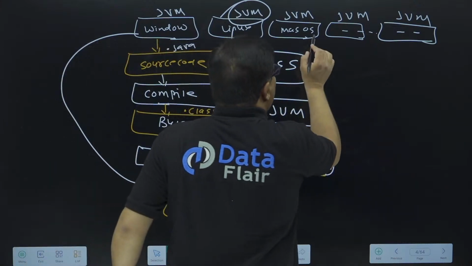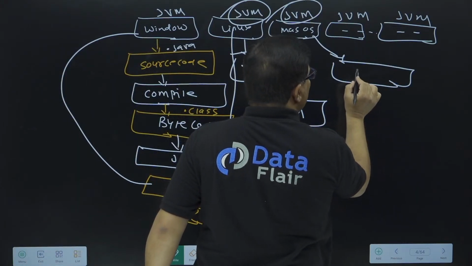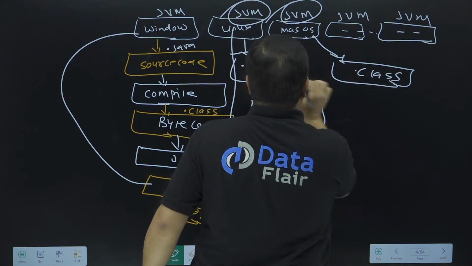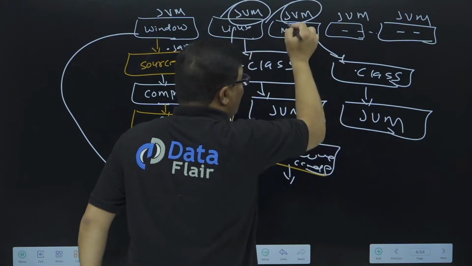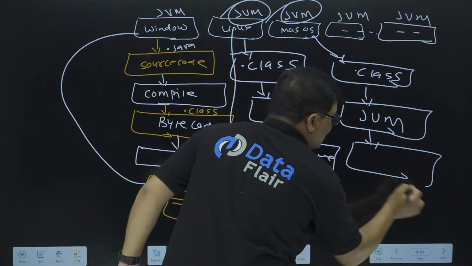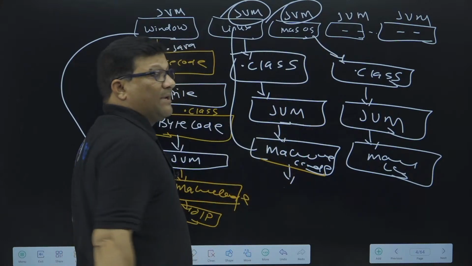If I need to run the same program on Mac OS, and JVM is there, we only need to use this .class file. This .class file is again provided to the JVM available on Mac OS, which converts it into machine code again, but this machine code is based on the Mac operating system.